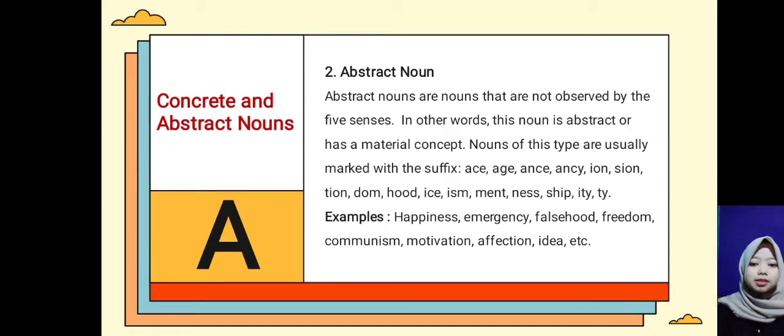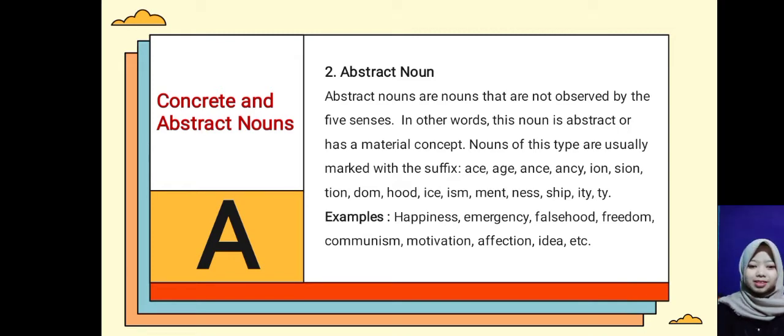Nouns of this type are usually marked with suffixes such as -ness, -th, -ing, -ance, -ion, -tion, -dom, -hood, -ice, -ism, -ment, -ship, -ity, -ty.